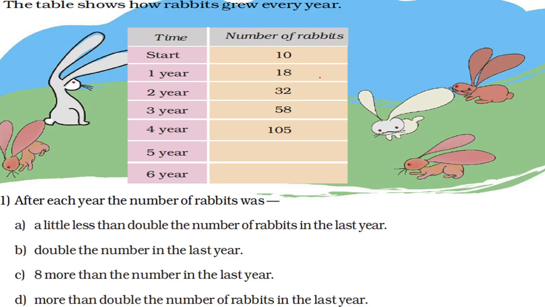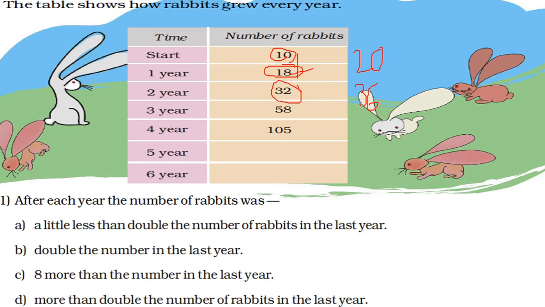Just see 10 and 18. You know, if you double 10, so what will it be? 20. But here it is 18. Now what is here? 18. So if you double, means into 2 times, so what will it be? 36. But here what is it? 32.